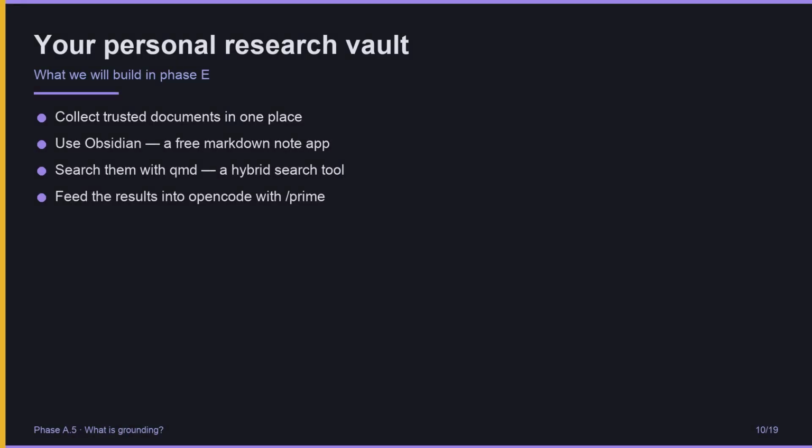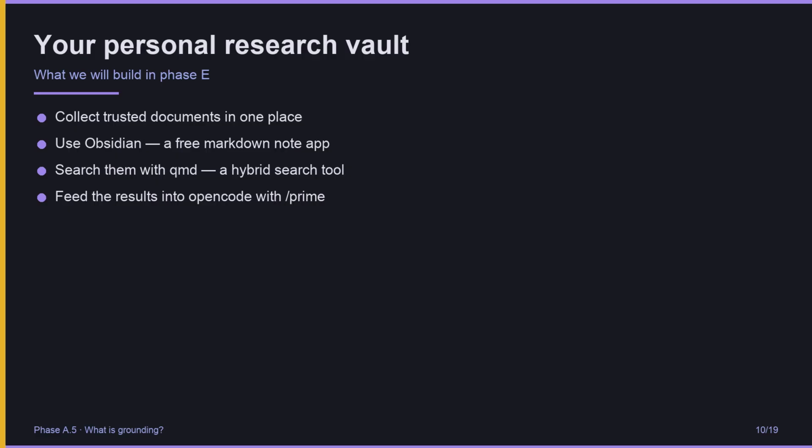Later in this course, in Phase E, we build something powerful, your personal research vault. A collection of trusted documents you control, in one place. We will use Obsidian, a free Markdown note app, to hold the documents. We will use QMD, a hybrid search tool, to search them.